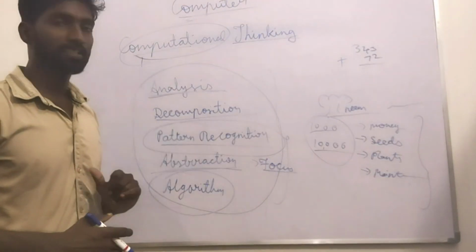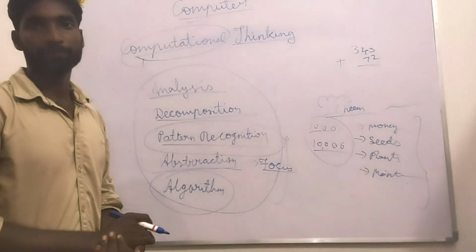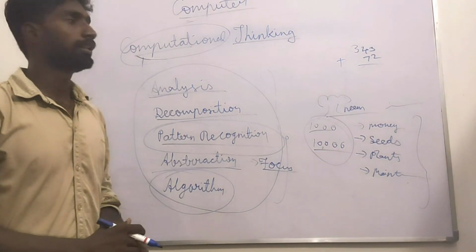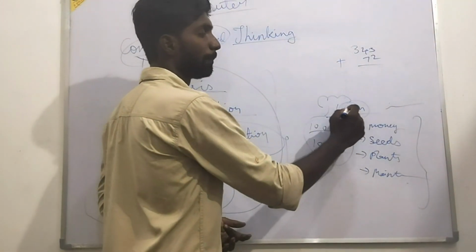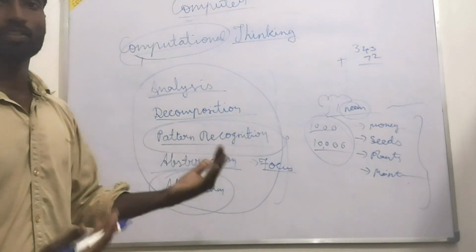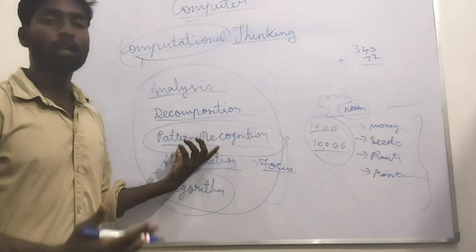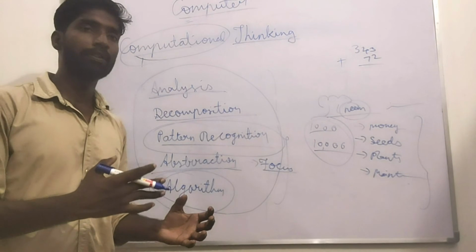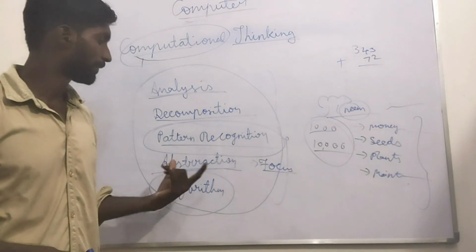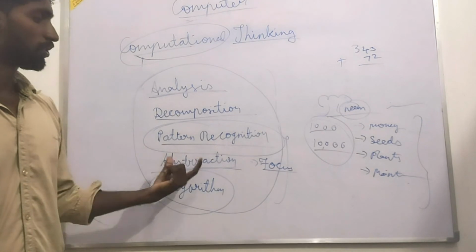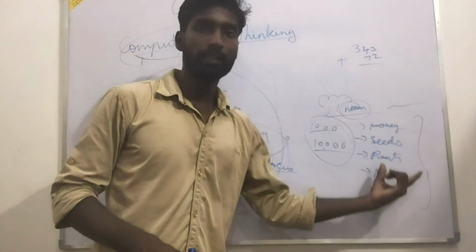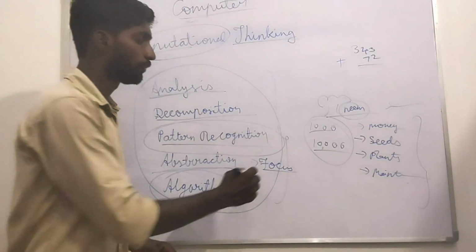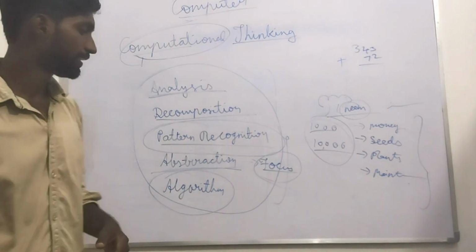After that, pattern recognition. If he wants to plant a tree, he is not an experienced person. How to plant? So he is gathering information. He wants to plant a neem tree but he is not getting it, but he is getting other trees. Trees are all the same pattern only. So how to make it big? Which way, if he does it, will he become successful? Like that he is recognizing. After abstraction, he is removing all the unnecessary things and focusing on where he wants to work and what he has to do.